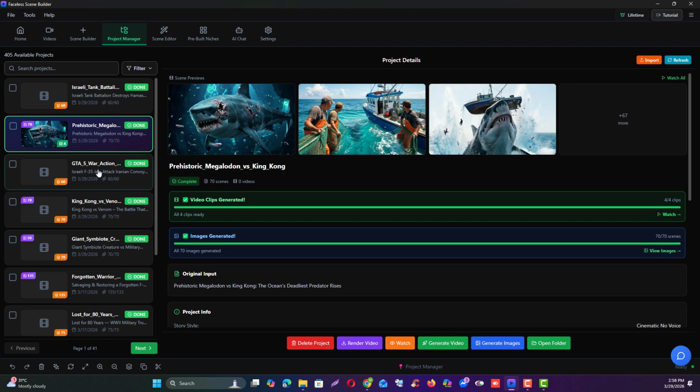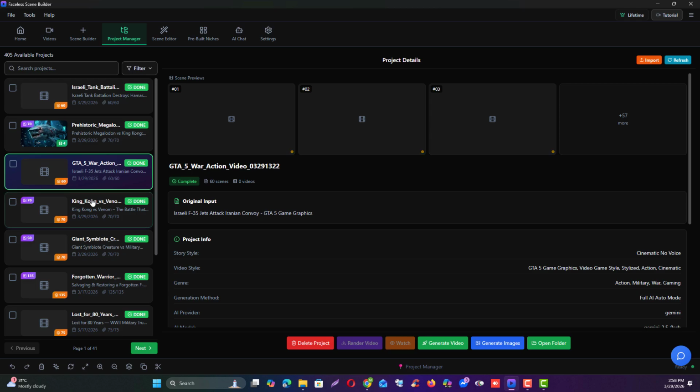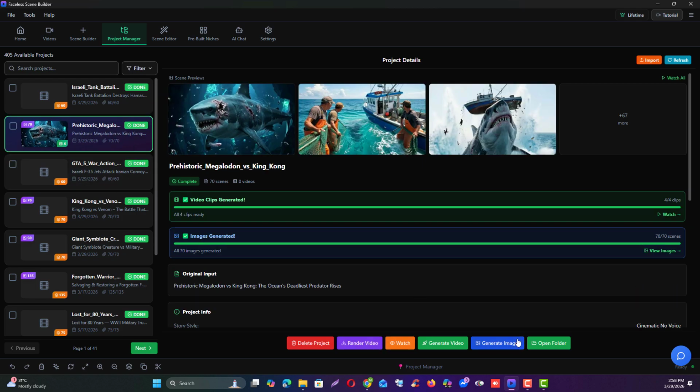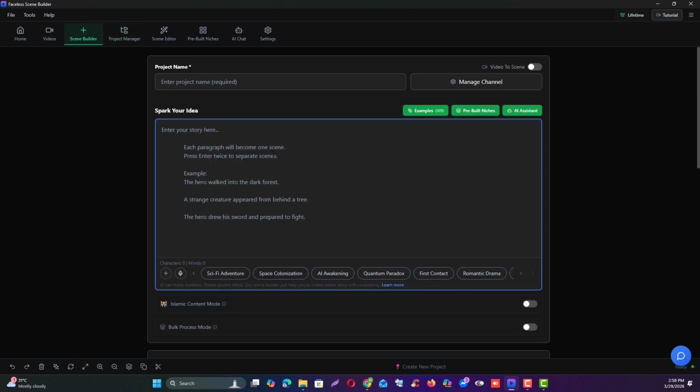After generating the images, you'll see if the images of your 2 or 3 scenes are the same. If they are, please notify us, but I hope they won't be. If the title is different, your videos or scenes will definitely be different. That is, if you want to make a rescue type video, you might rescue a tiger and its cub, and in that case a tiger and its cub will appear. If you go to rescue an elephant or a snake, it won't be the same as before anymore. So this way, you can easily make unique videos with unique titles using pre-built niches.